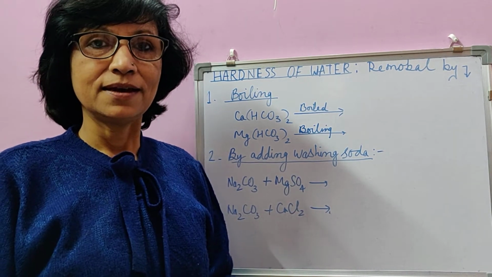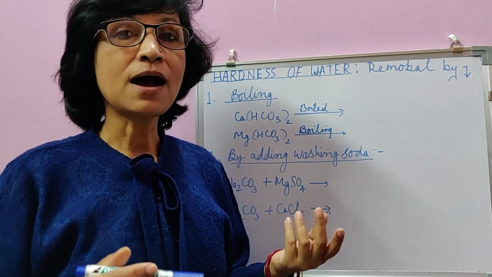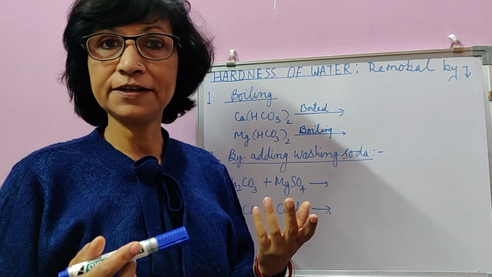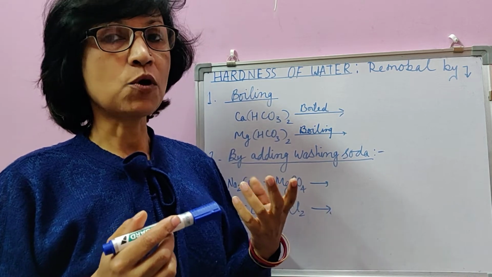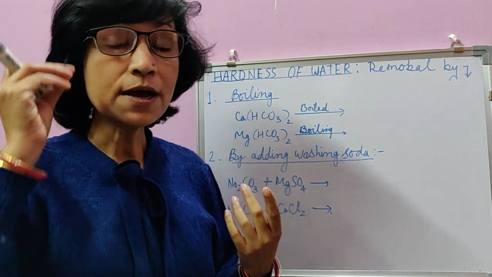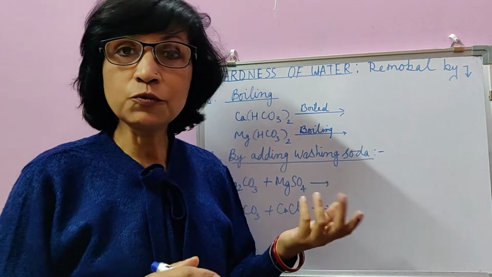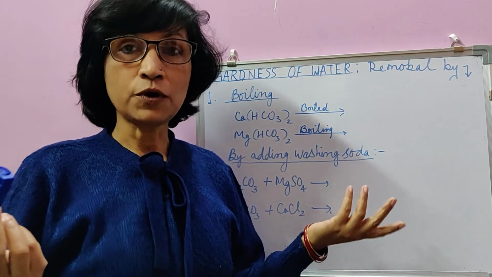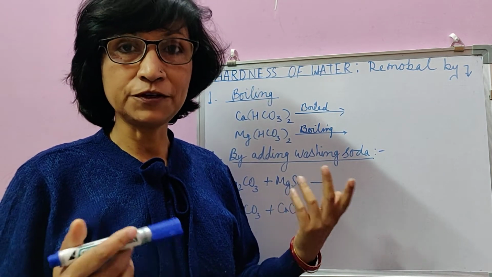Dear students, as you are already told, hard water becomes hard due to the presence of calcium and magnesium bicarbonates, sulfates and chlorides. Bicarbonates of calcium and magnesium cause temporary hardness, whereas sulfates and chlorides of calcium and magnesium cause permanent hardness. For several uses, we have to remove this hardness of the water, because we obtain the water from natural sources and we cannot change our natural source from which we get the water.